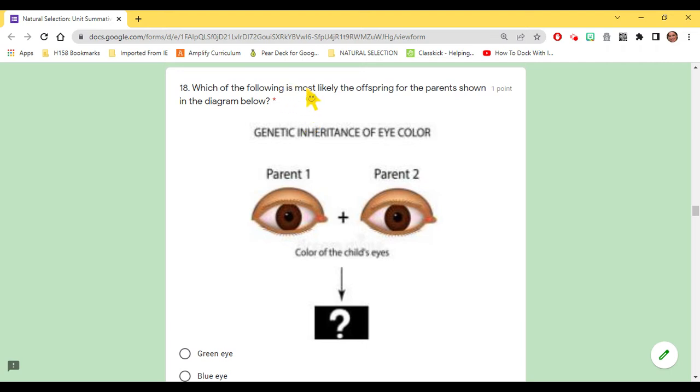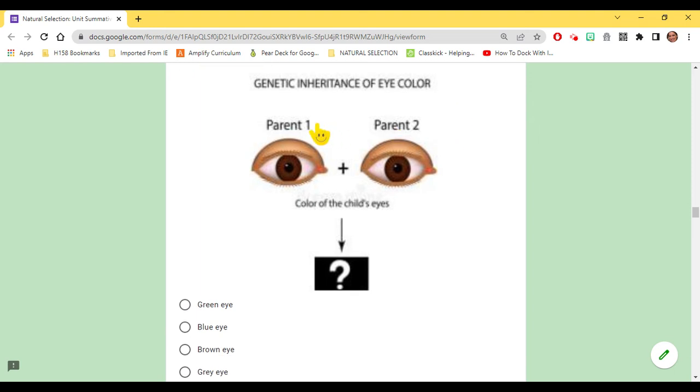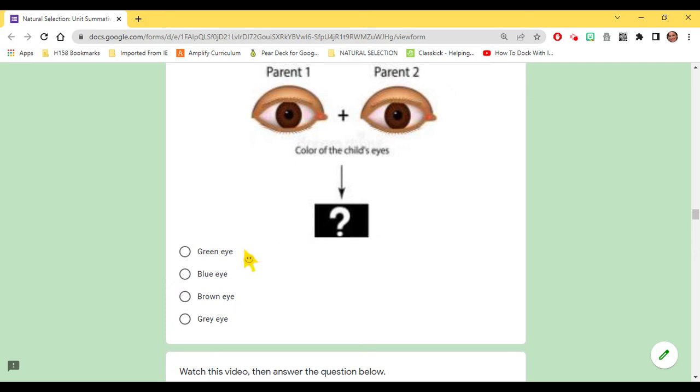Which of the following is most likely the offspring for the parent shown in the diagram below? This is genetic inheritance of eye color. Parent 1 plus parent 2, color of the child's eye, question mark. Green eye, blue eye, brown eye, gray eye.